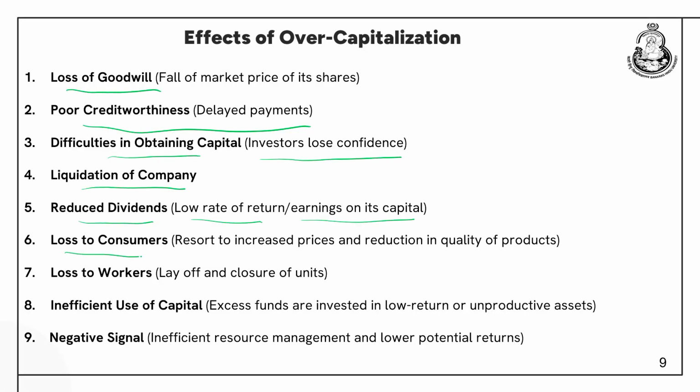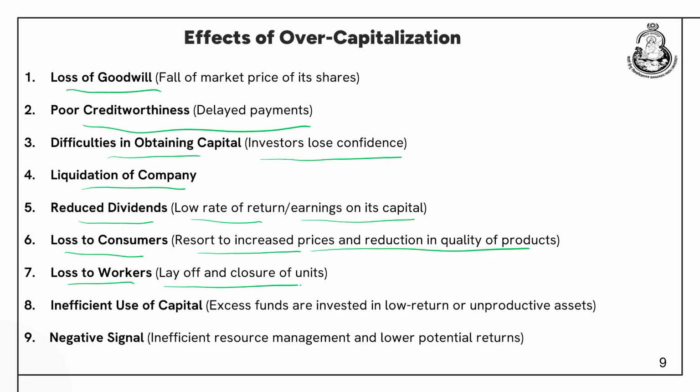So, obviously, when the earnings decline, dividends are bound to decline, because the company is not earning enough so that it can pay dividends to the shareholders, and dividends are paid out of profits. Profits go down, obviously dividends will also go down. Loss to consumers, because the company is not making sufficient profits.